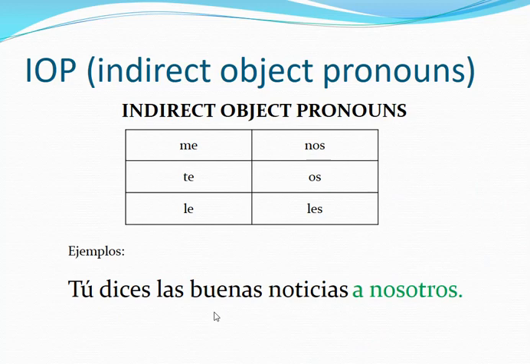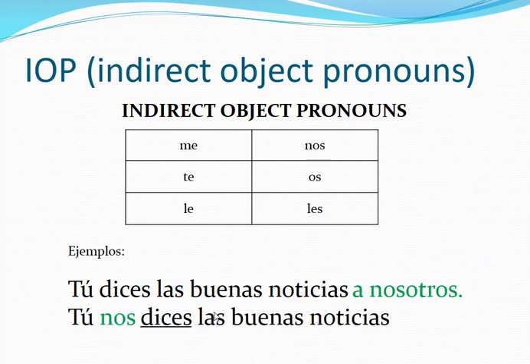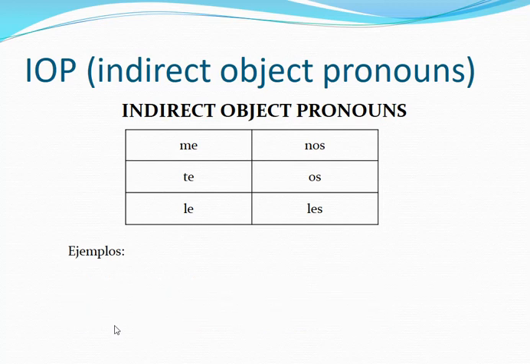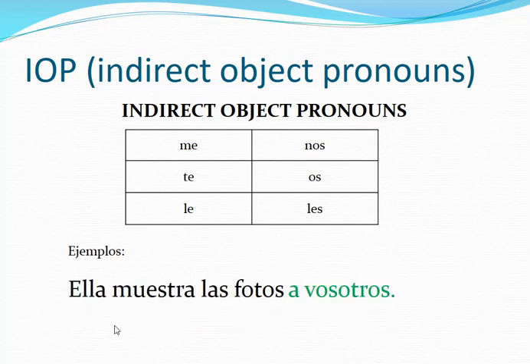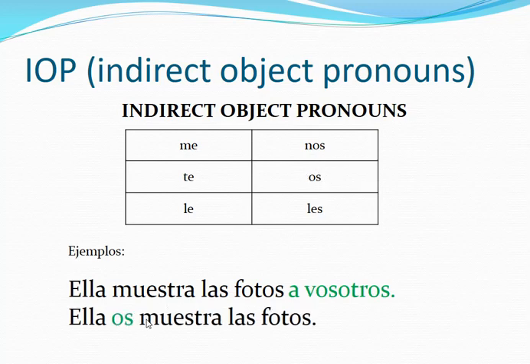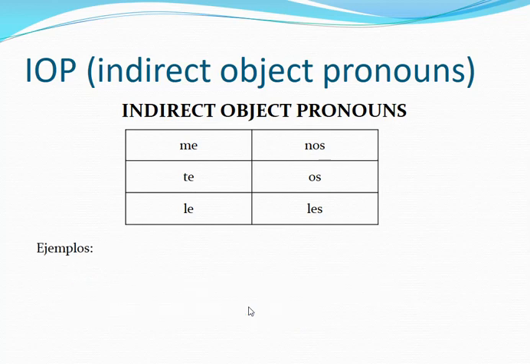Tú dices las buenas noticias a nosotros. Tú nos dices las buenas noticias. If it's a nosotros, it will be replaced by nos. Ella muestra las fotos a vosotros. If it's vosotros, remember that it's always in this area. Ella os muestra las fotos.